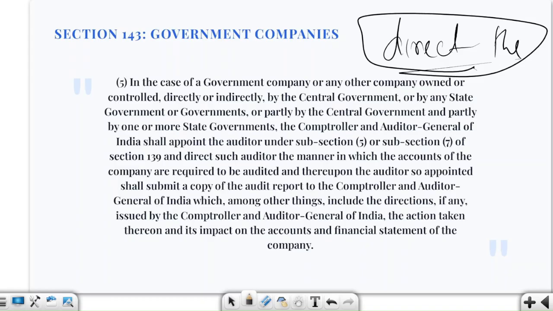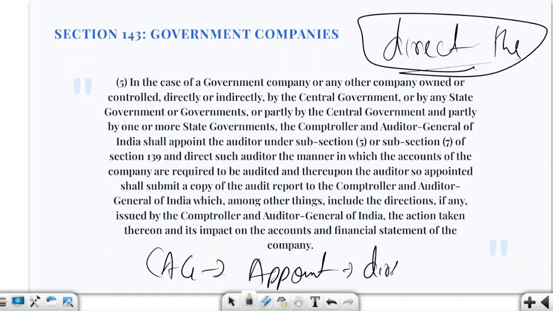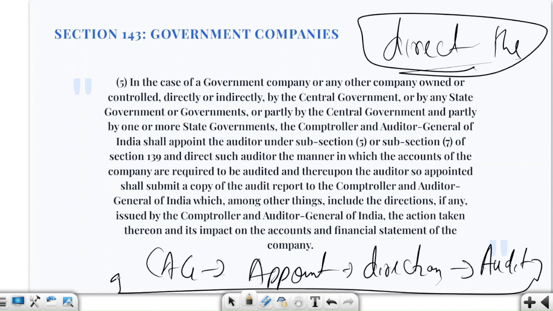So here, what is happening? CAG is appointing the auditor. After appointing them, it gives directions on how they have to work, and then the auditor will audit, and after auditing will provide the report to whom? CAG. Fine. So in the case of a government company or any other company owned or controlled directly or indirectly by the central government, or by the state government or governments, or partially by the central government, whatever it is, right?